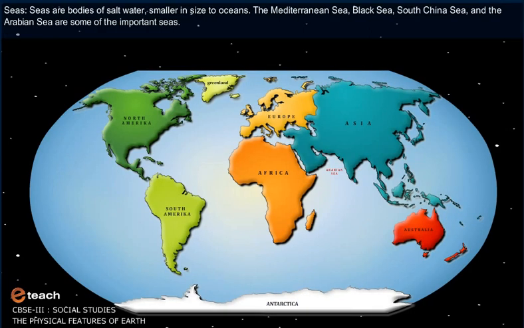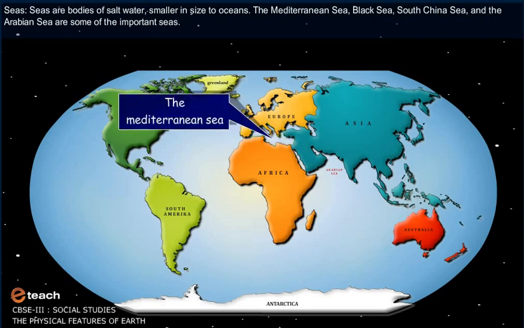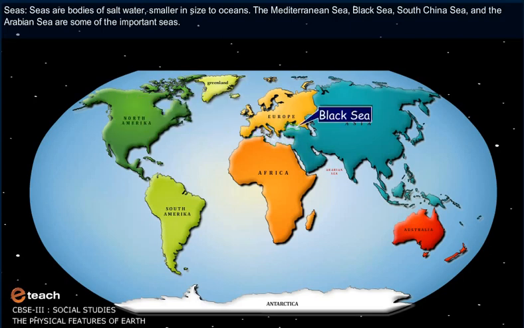Seas. Seas are bodies of salt water, smaller in size to oceans. The Mediterranean Sea, Black Sea, South China Sea, and the Arabian Sea are some of the important seas.